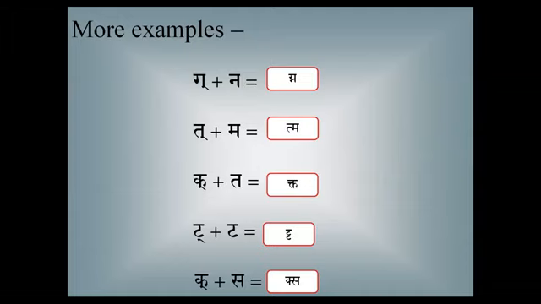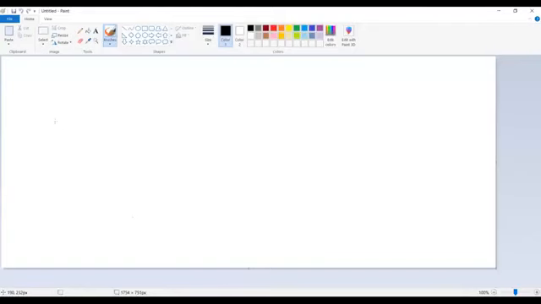I can show you, just a minute. It's difficult to do it in paint, but let me try. This is kakara. Kakara plus ta. Ta is takara plus a.